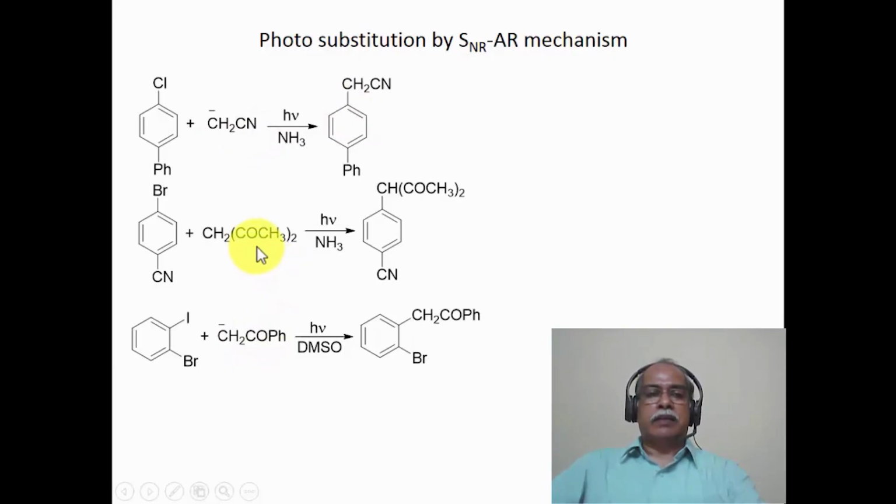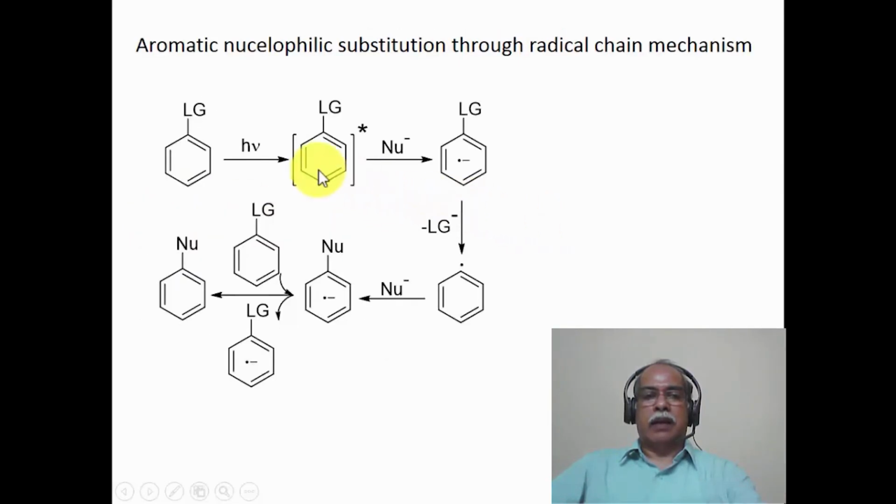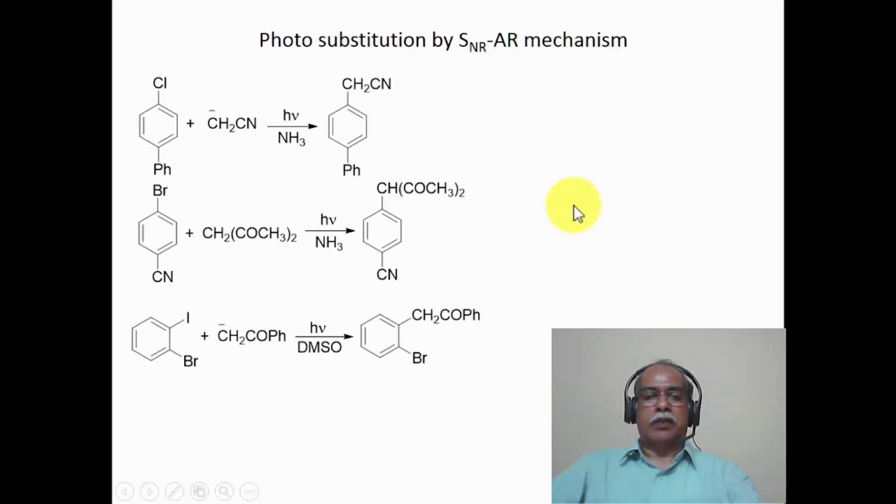In this case, acetylacetone is the molecule. Acetylacetone can produce the corresponding carbanion in the presence of ammonia, and the carbanion essentially undergoes the substitution of the bromine via this radical anion mechanism through electron transfer process.